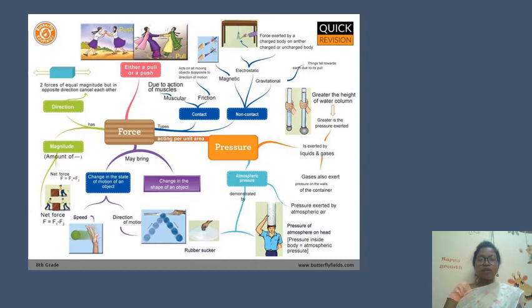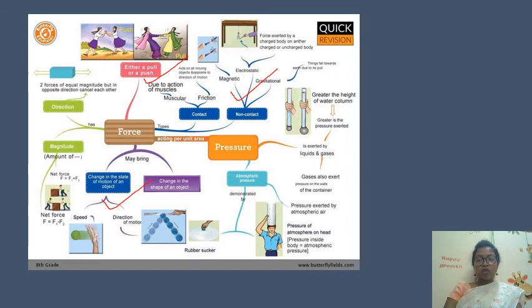So that's all for today, and you can revise whatever you have studied in the force and pressure chapter. You have studied what is force, push or pull, and then different types of forces: gravitational, magnetic, frictional, muscular, that is contact and non-contact. Then you studied the effects of forces, direction and speed.